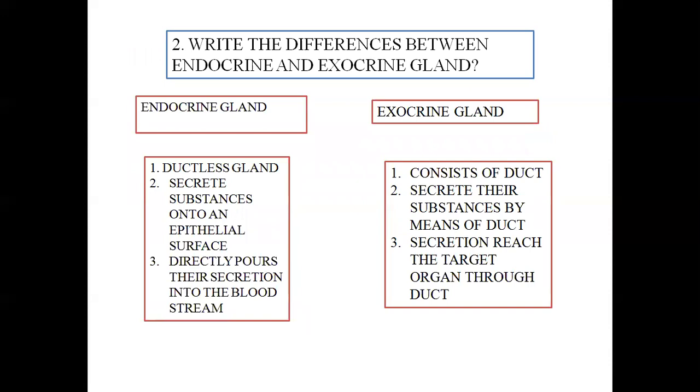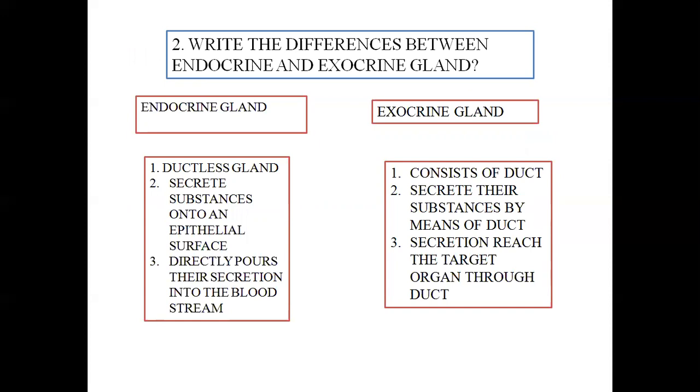Next is, write the difference between endocrine and the exocrine gland. As I have already mentioned, endocrine glands are the ductless glands that secrete their substances onto an epithelial surface.